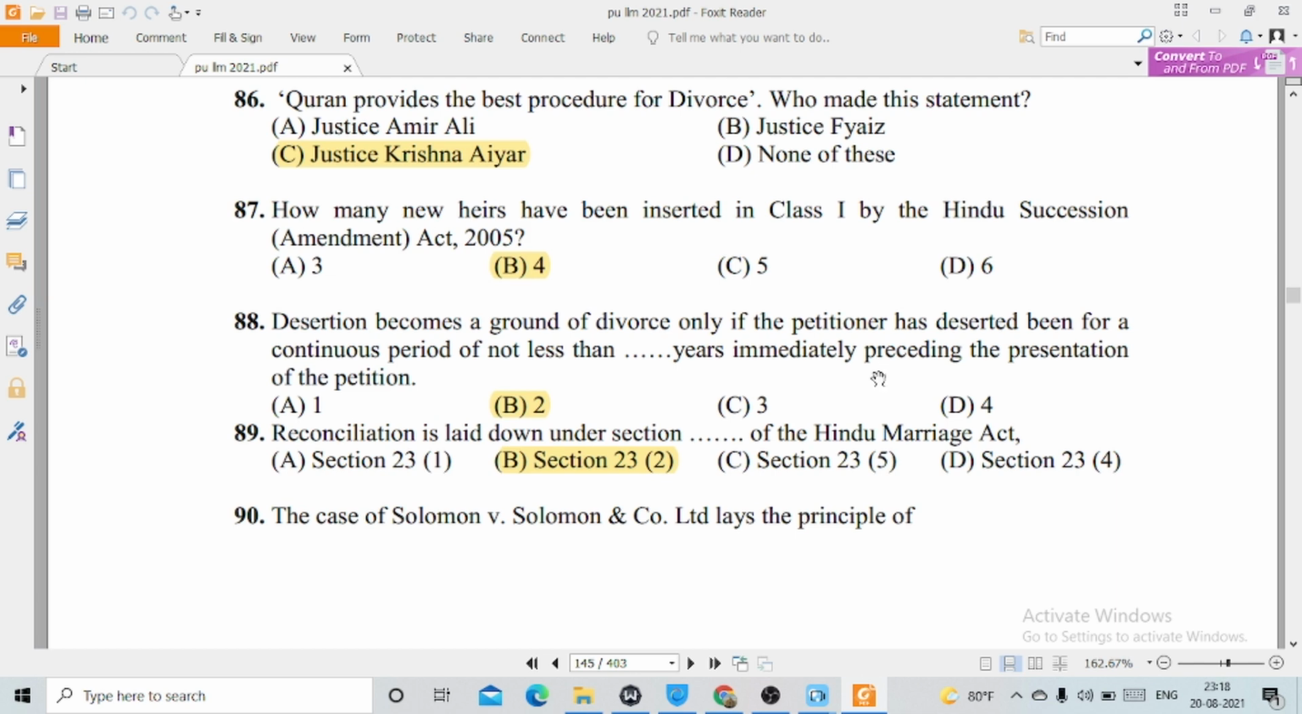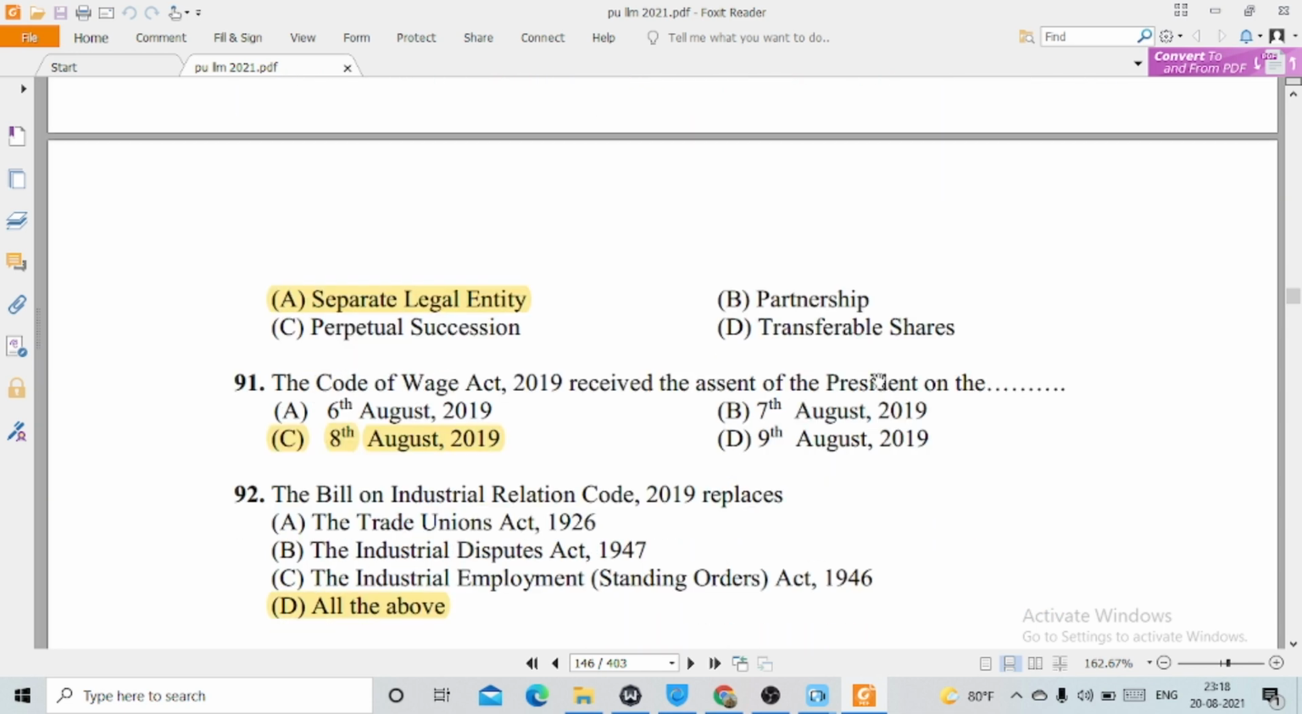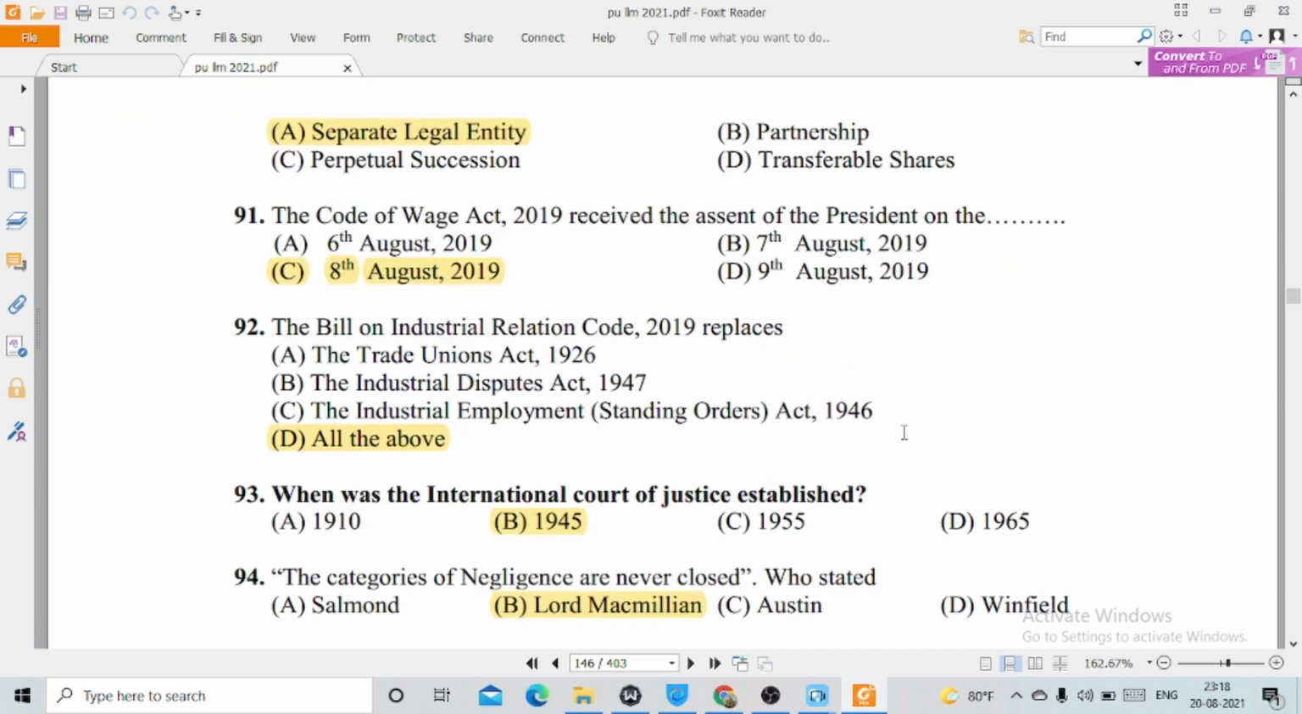90. The case of Salomon versus Salomon and Company Limited lays down the principle of option A, separate legal entity. 91. The Code on Wages Act 2019 received the assent of the President on option C, 8th of August 2019. 92. The Bill of Industrial Relations Code 2019 replaces option A, the Trade Unions Act 1926, the Industrial Disputes Act 1947, the Industrial Employment (Standing Orders) Act 1946.